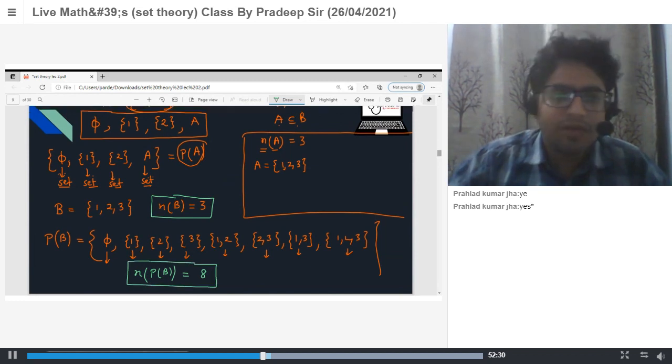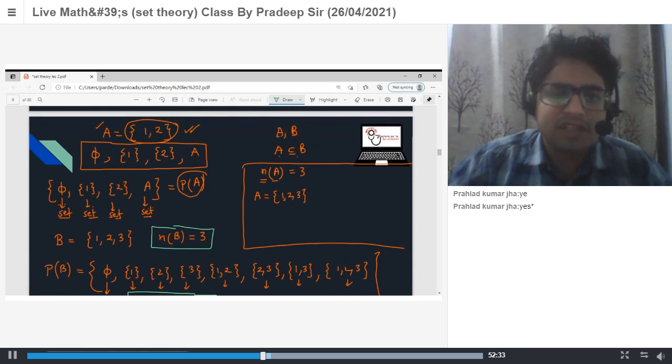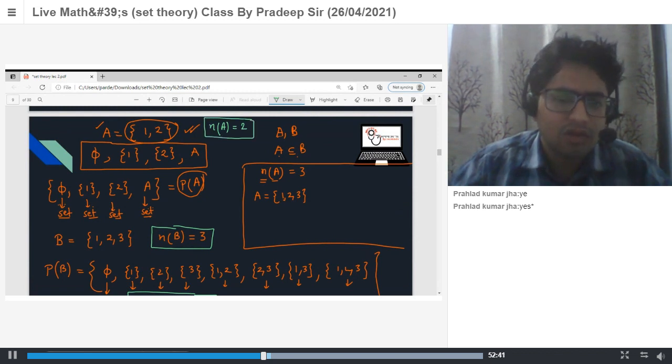Now if a set contains 2 elements, the number of elements in A is 2, so there are 4 elements in its power set.